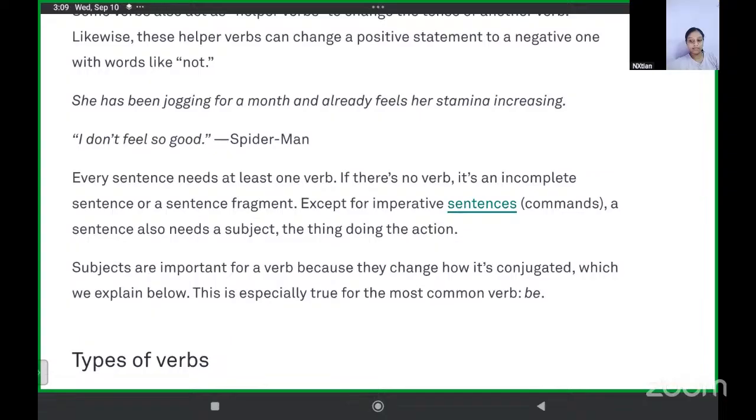Yeah. Jogging is correct. Okay. Increasing also I think can be a verb. Yes, ma'am. Increasing. Then feel. Feels also. Okay, feel also.